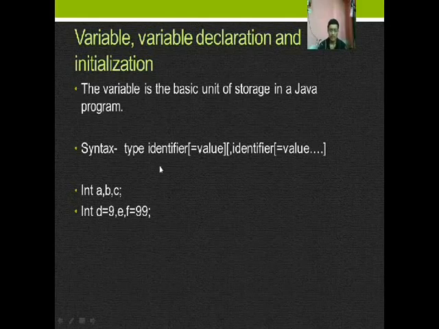And we may declare more than one variable in a single line, like int a, b, c. The i should be in small letters. There are three variables declared at a time: a is an integer variable, b is also an integer variable, c is also an integer variable.